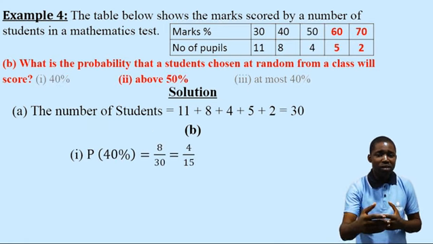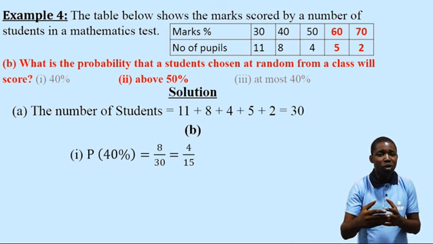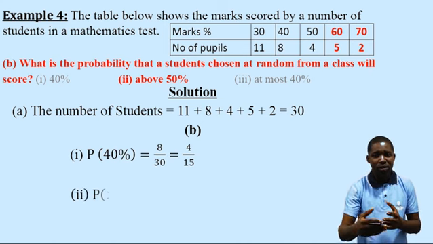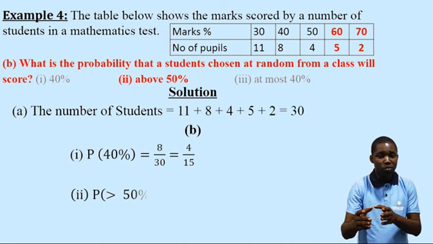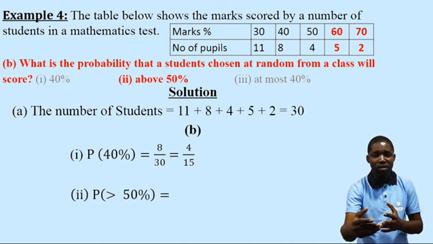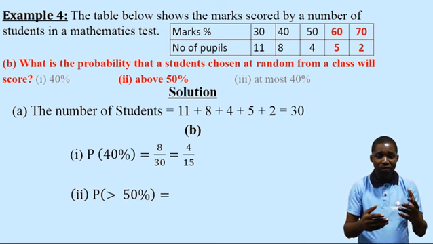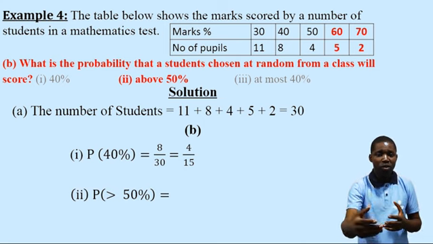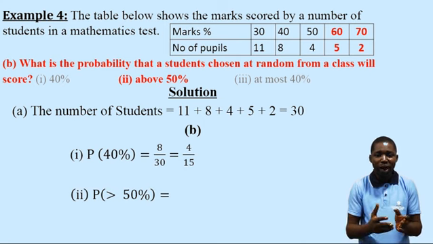Above 50% is talking about those who scored more than 50%. If you check the table, the last two columns address that. That is those who scored 60 and those who scored 70. The number of those who scored 60 is 5. We can see that in the table. And those who scored 70 is 2. So we add the 2.